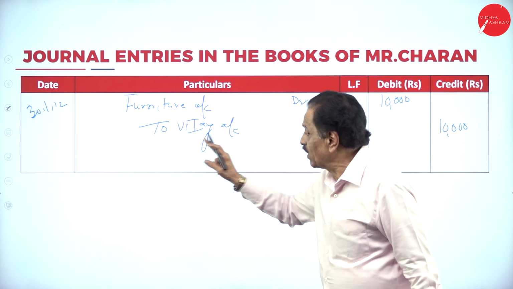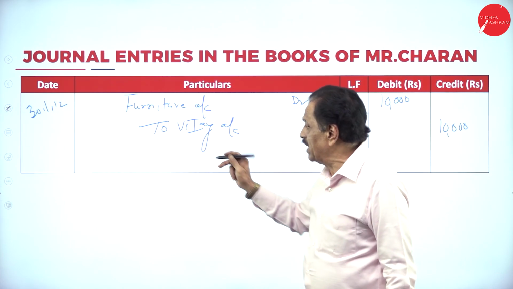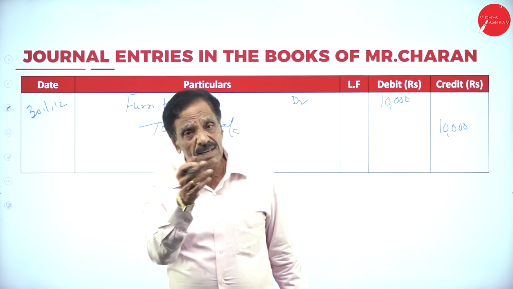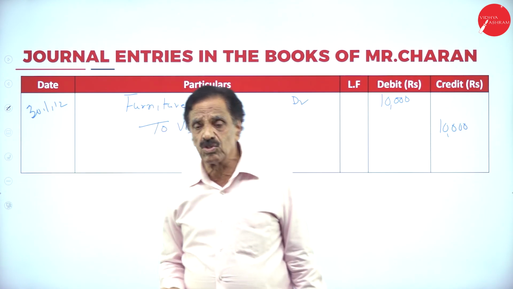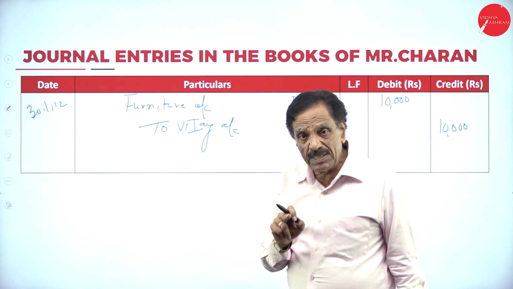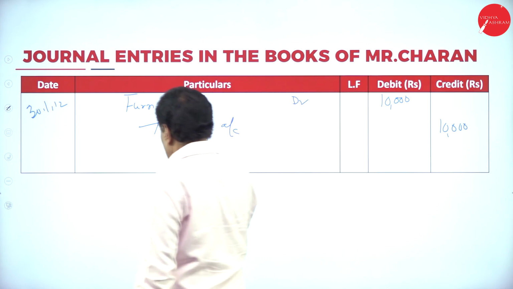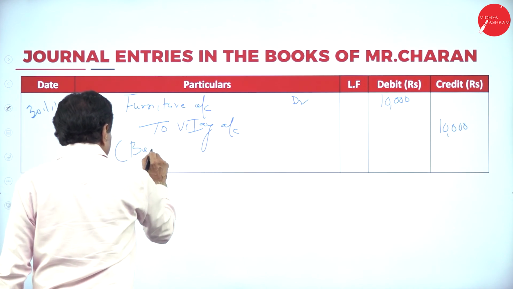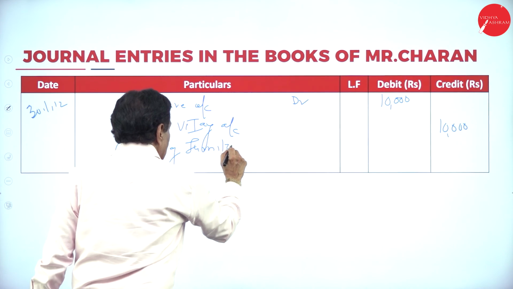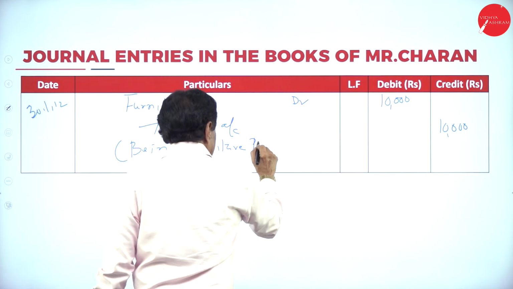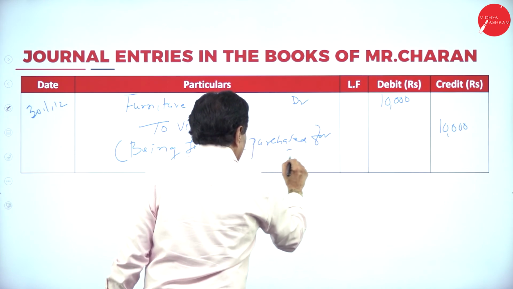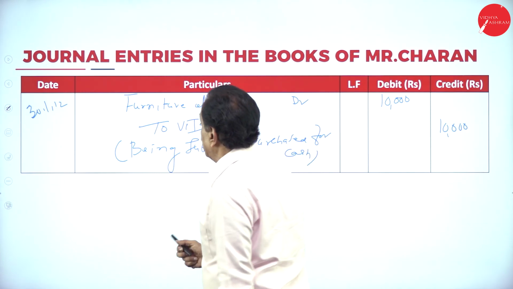What's the entry? Furniture account debtor to Vijay account. Furniture is a real account: debit what comes in, credit what goes out. Vijay is a personal account: debit the receiver, credit the giver. Narration: being furniture purchased.